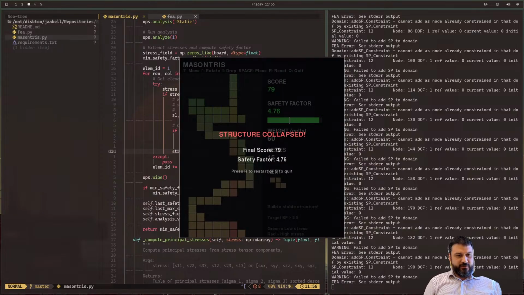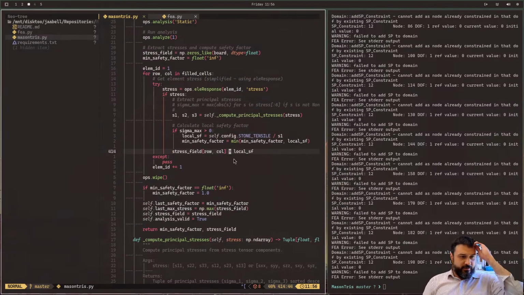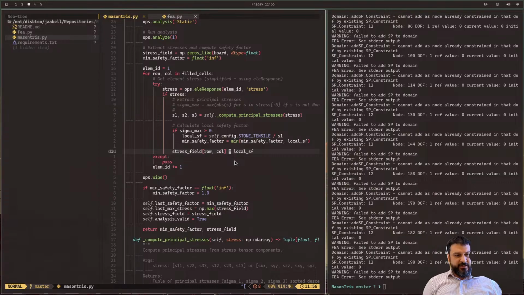For some reason it's not working the way I want it to work, because basically the worst place for the stress should be where we have maximum flexural response. So this is not working out. What if minimum safety factor is all of that.